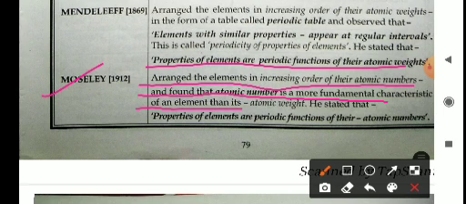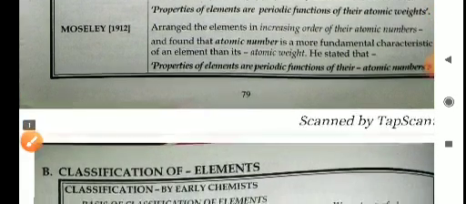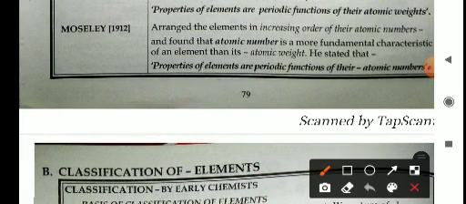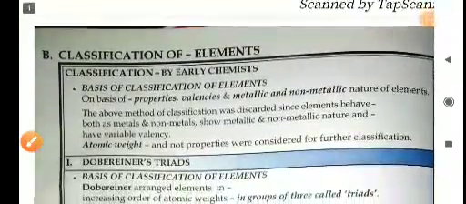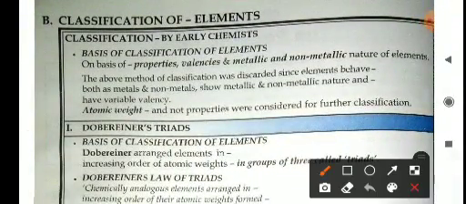That is the basic difference between the two. According to Moseley, the modern periodic law became: properties of elements are a periodic function of their atomic number. In Mendeleev's law it was atomic mass, which was changed to atomic number.